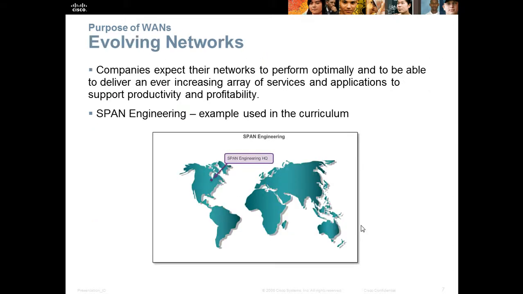Evolving networks. Companies can expect their networks to perform optimally and to be able to deliver an ever increasing array of services and applications to support productivity and profitability. Span Engineering is an example which is used in this curriculum.